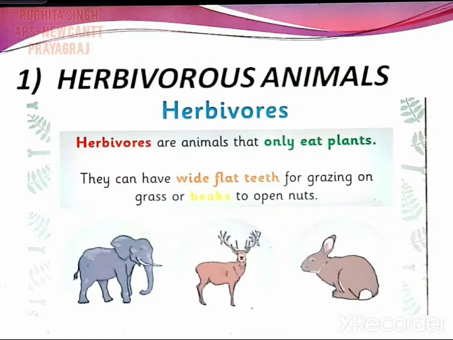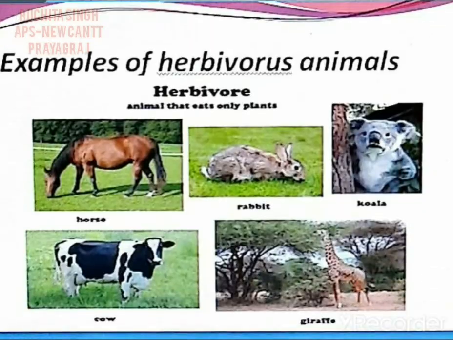The first one is herbivores. And what are herbivores? Animals that eat only plants are known as herbivores. For example, cow, sheep, goat, elephant, and deer. And they are also known as primary consumers. So children, as you can see, these animals have wide flat teeth for grazing on grass or beaks to open nuts. So their bodies are suited for eating only plants. There are some more examples of herbivorous animals like horse, rabbit, cow, and giraffe.